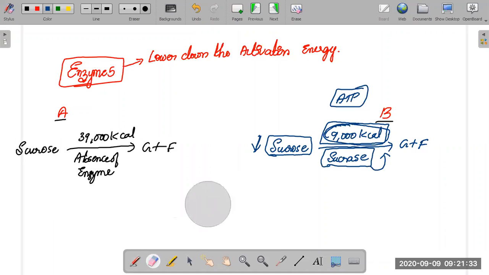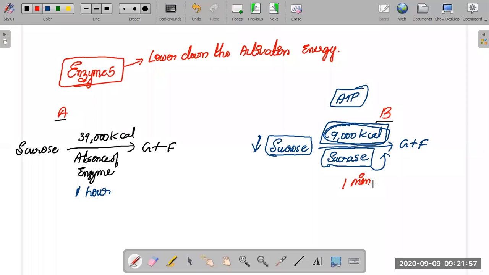What I forgot to mention is that in case A, take sucrose. How much energy are you requiring? 39,000 kilocalories of energy, and the two options of the enzyme. This reaction will take place in 1 hour, but the right answer reaction will take place in 1 minute. Again, this point you also have to see.